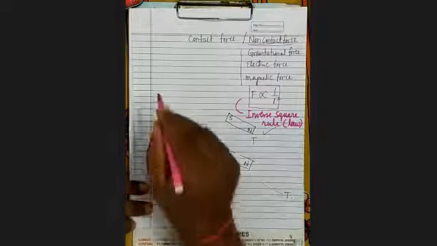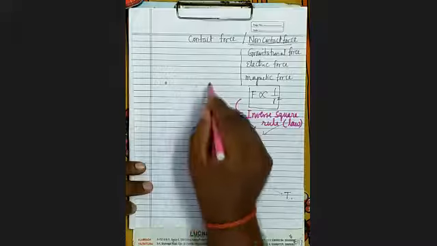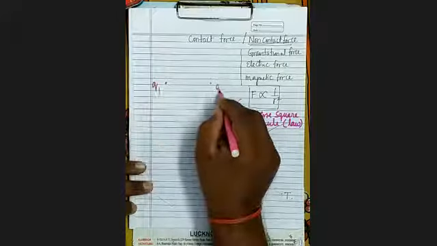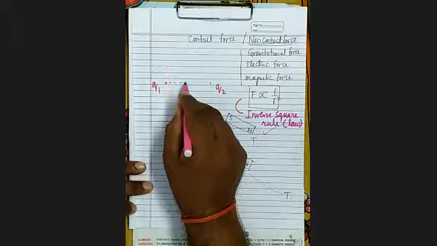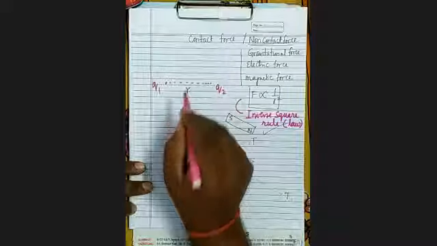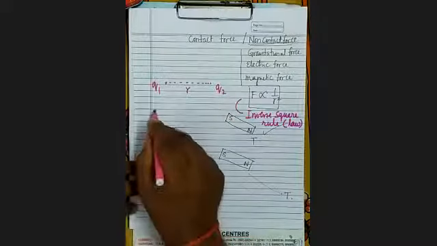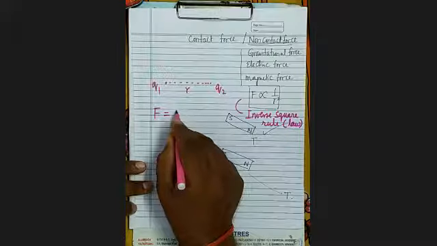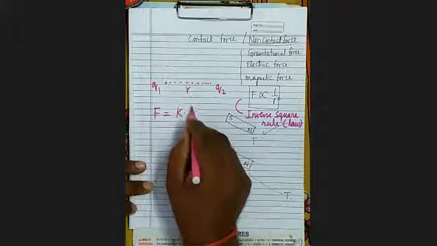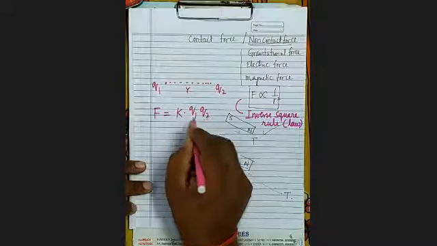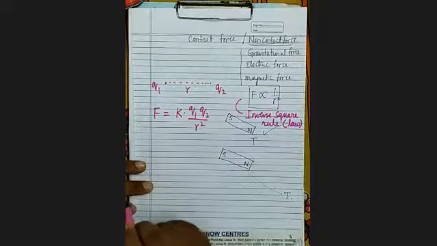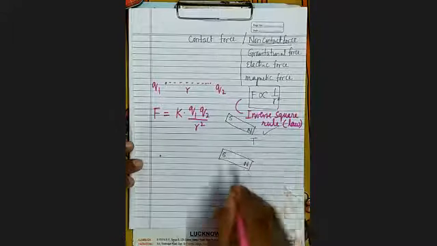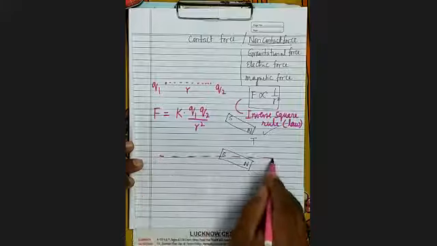For example, here there are two charges, Q1 and Q2, separated at a distance r from each other. What will be the magnitude of force between them? It is given by a constant K into Q1 Q2 upon r square. Means if you keep the same charges at a greater distance, what will happen?